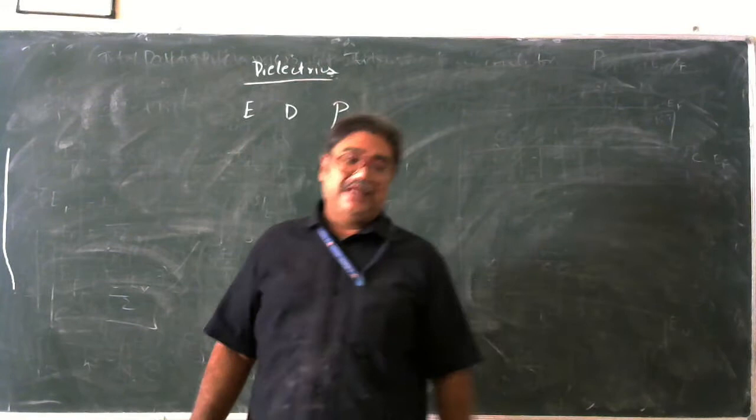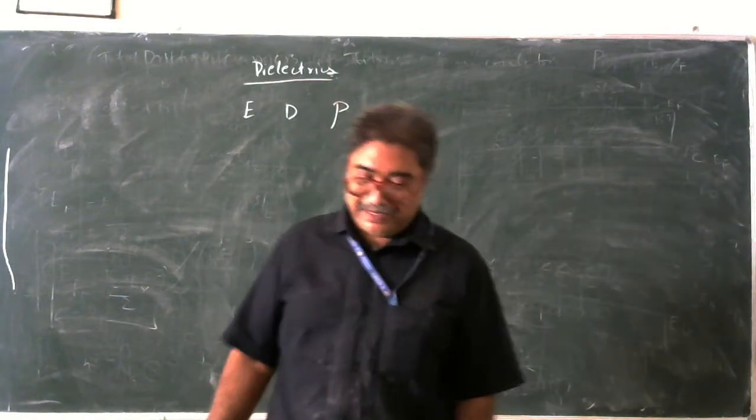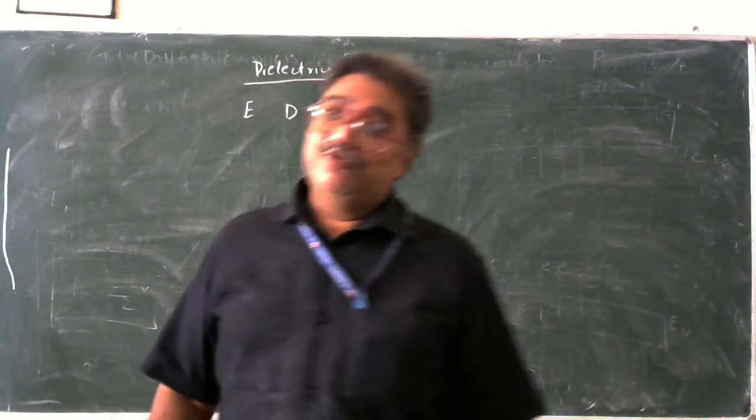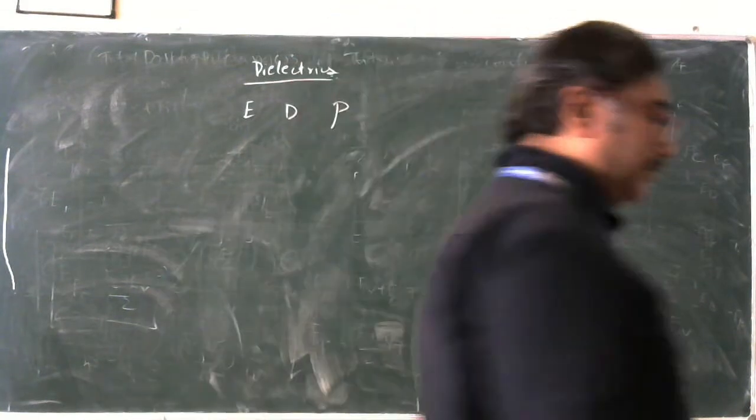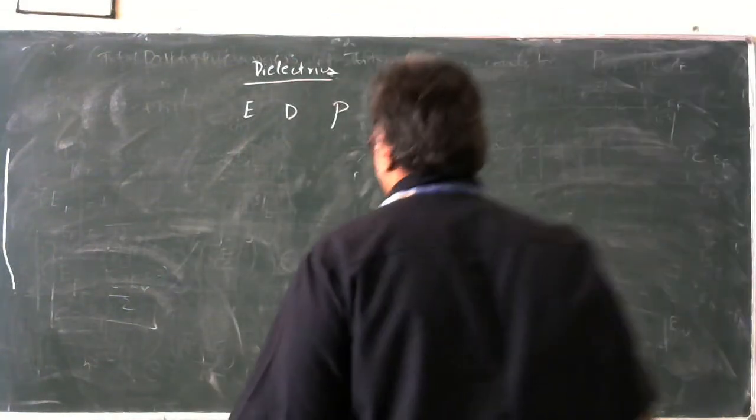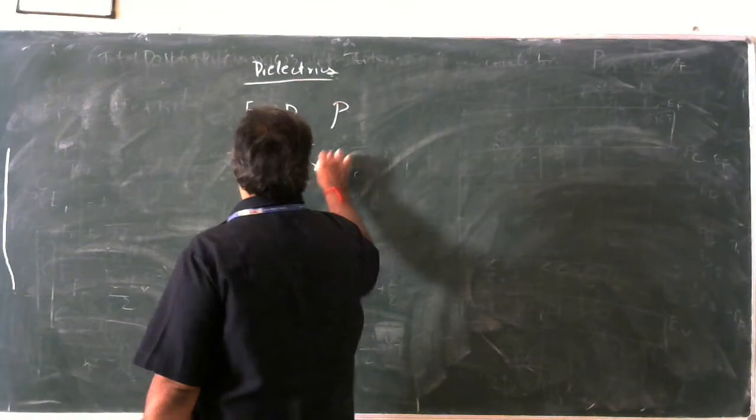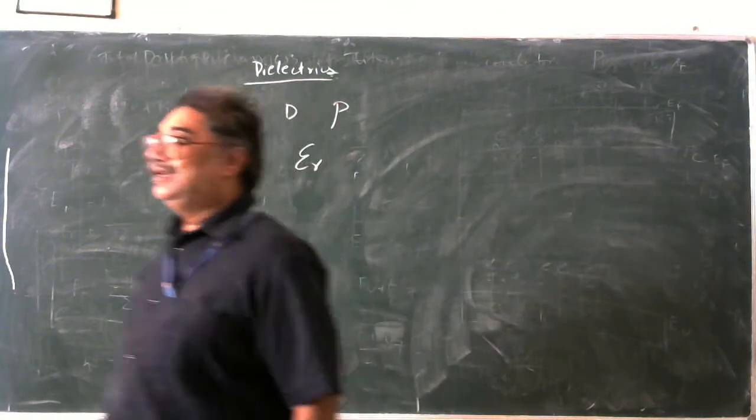So we have electric field intensity E, dielectric displacement D, and polarization P. And we have one more term. What is it called? Relative permittivity, epsilon R. Now what is the relative permittivity?